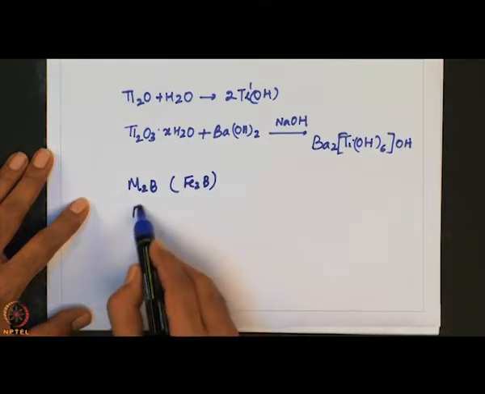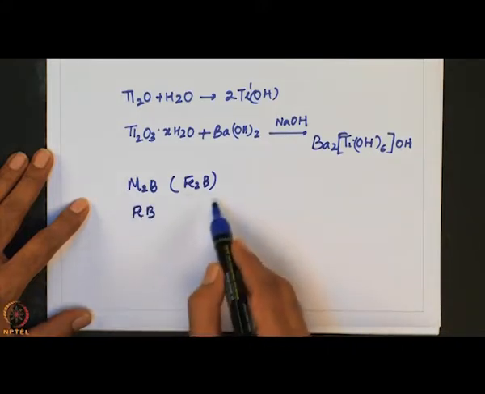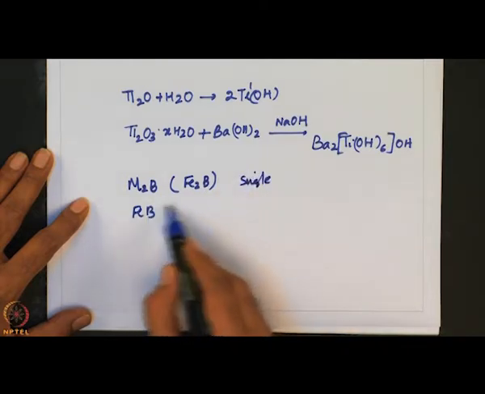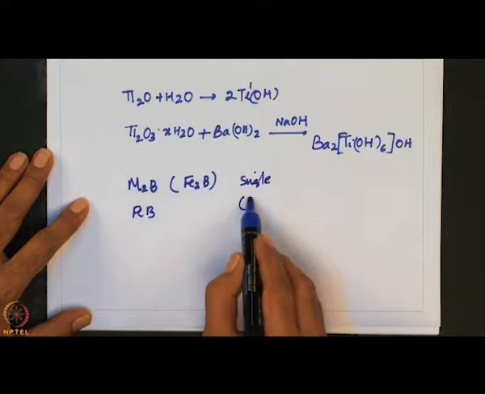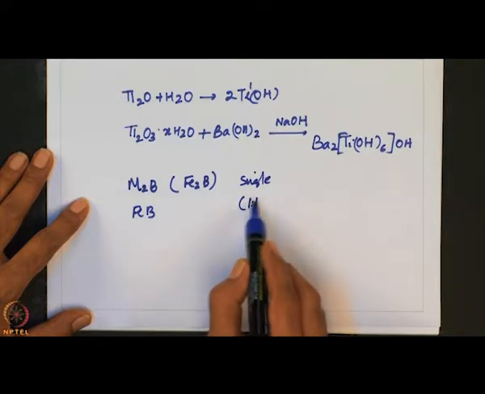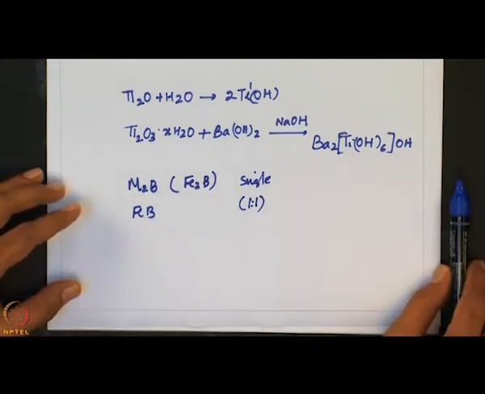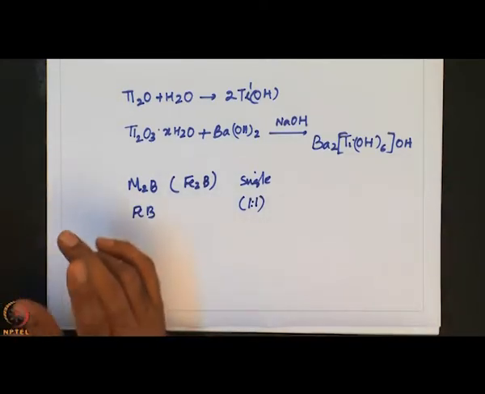With FeB we have the ratio 1:1, and here in this case we have a single chain of boron atoms running through the metal lattice.